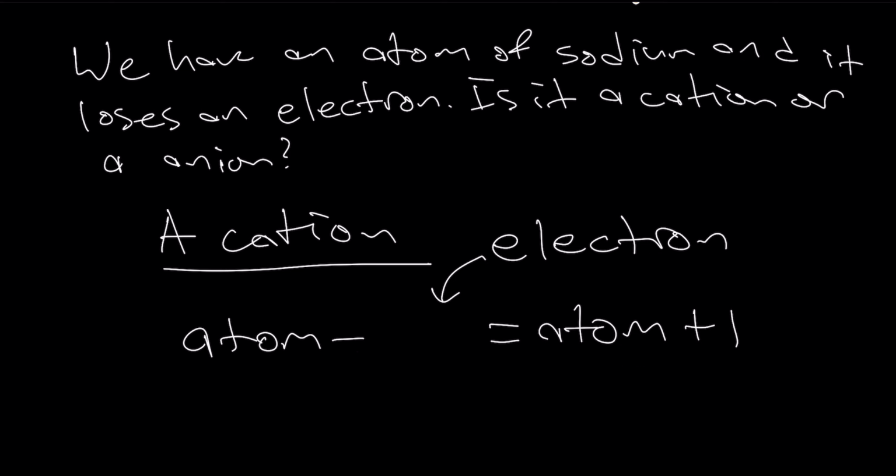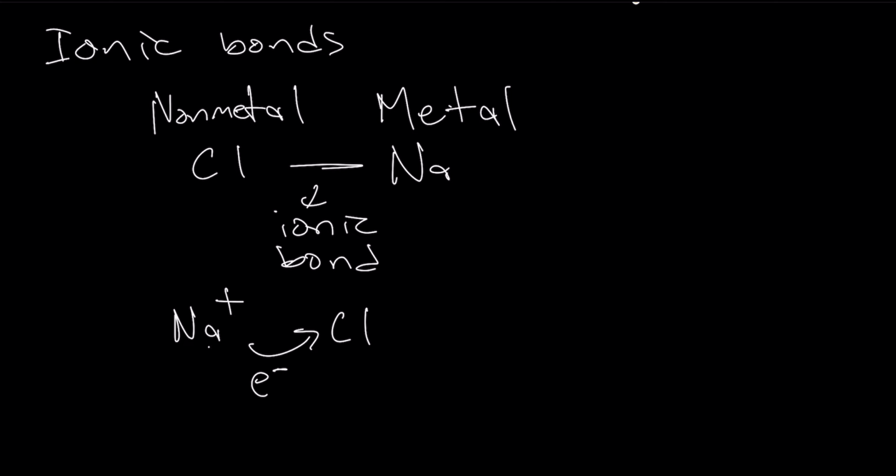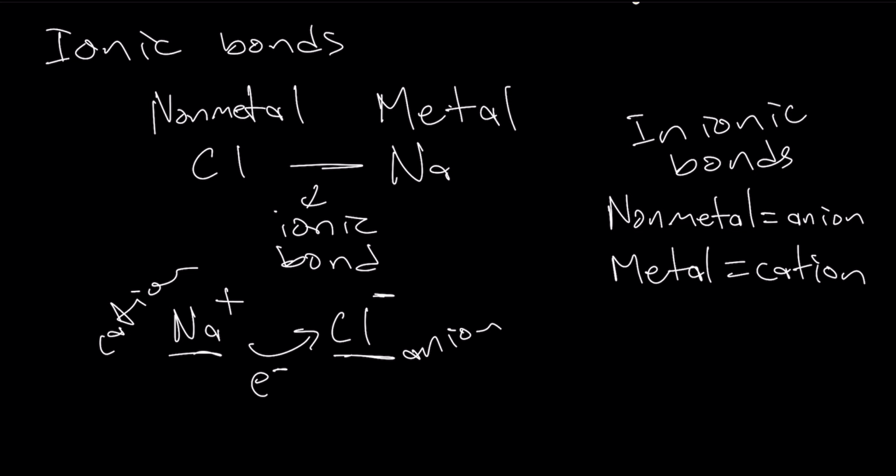This is going to result in sodium having a positive charge, as it has just lost an electron, and the chlorine atom having a negative charge, as it has just gained an electron. The sodium atom is going to be a cation, and the chlorine atom is going to be an anion. In ionic bonds, the nonmetal atom is always going to be the anion, in this case chlorine, and the metal ion is going to be the cation, in this case sodium.